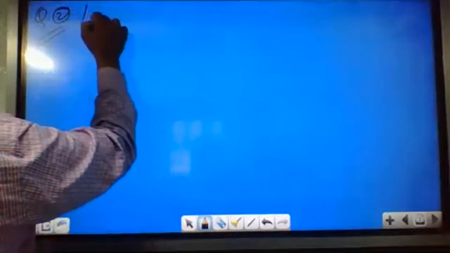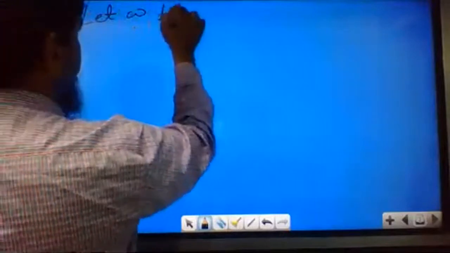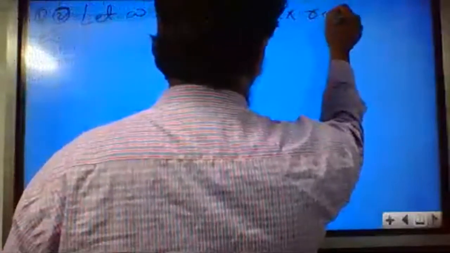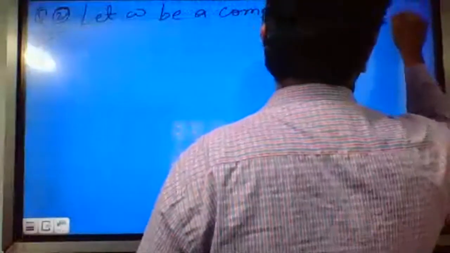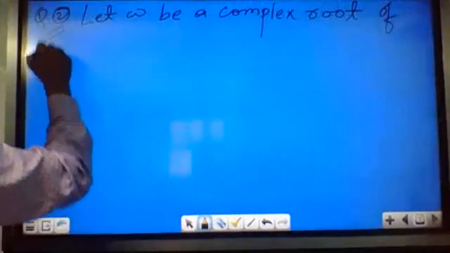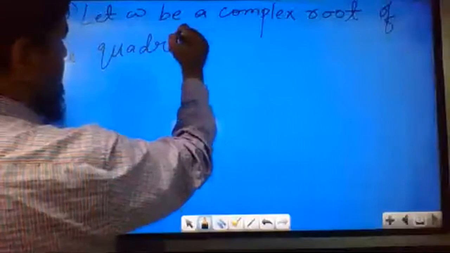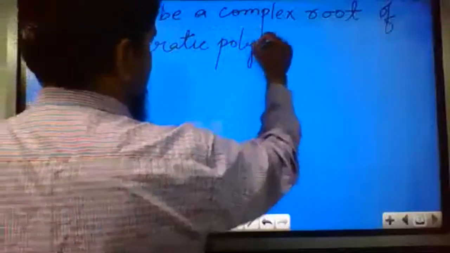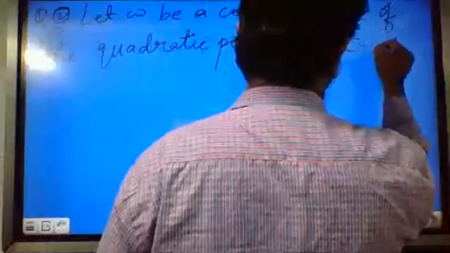Let omega be a complex root of the quadratic polynomial x square plus x plus 1.